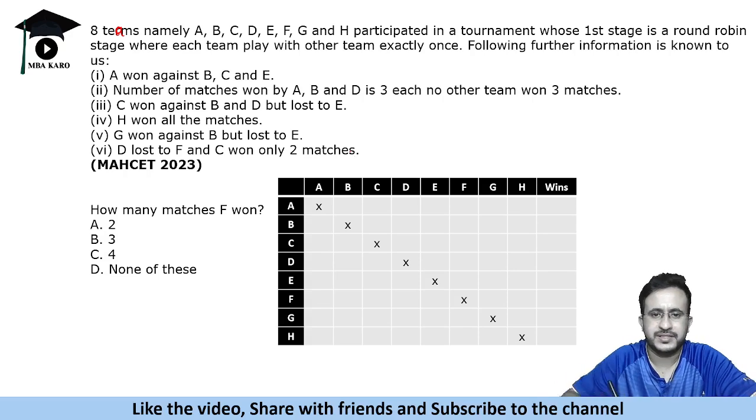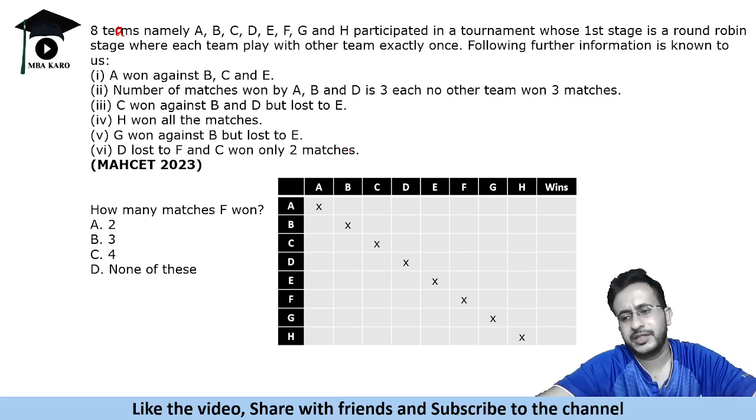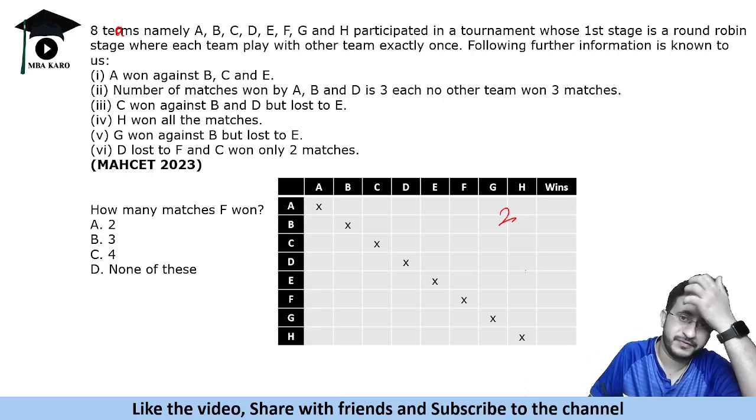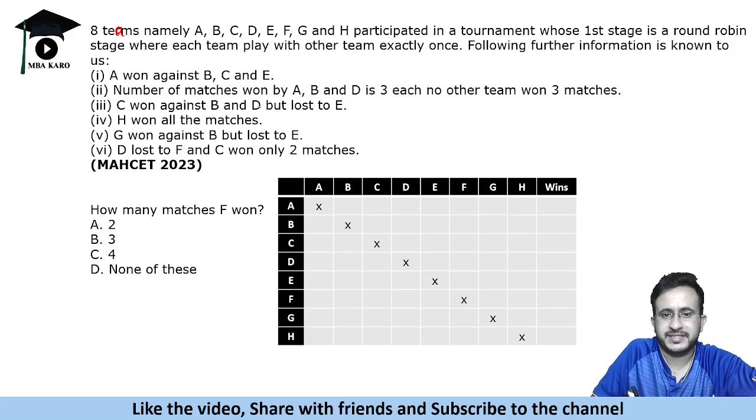So this is a table which I have created, which we will fill to find out which team played against which team, and which team won against which team. So in this we will register win-loss. Okay, A won against B, C, and E. Okay, so what we will do is look in this manner. This way we will write the wins. So A won against B, C, and E.